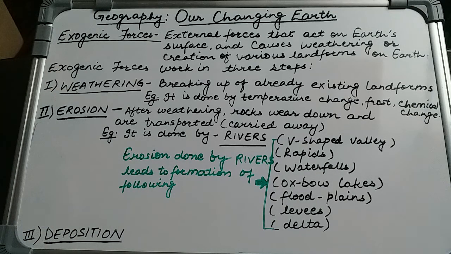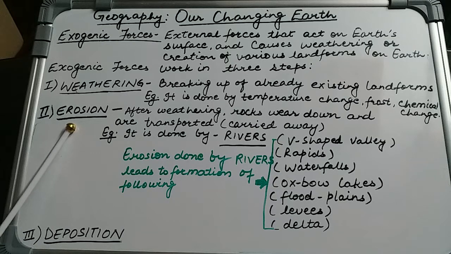Sometimes it is observed that a freestanding rock, which is constantly under the action of wind or temperature or a very cold atmosphere or a chemical change, breaks down. It develops certain cracks in it, and ultimately it reduces into small chunks or pieces of rocks. Now, once weathering is done, once the already existing bigger rock is broken into smaller pieces, the next step comes into being. This is erosion.